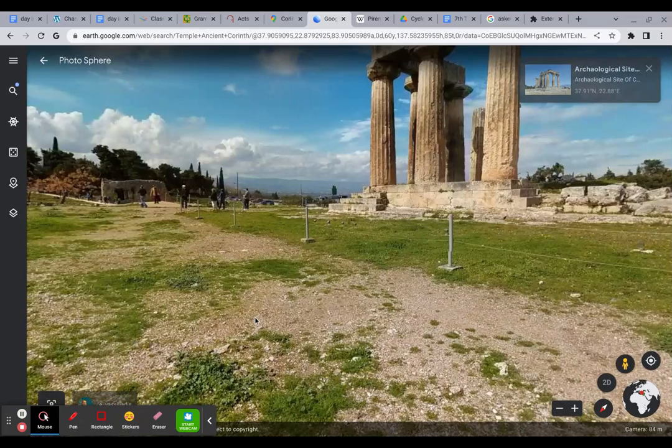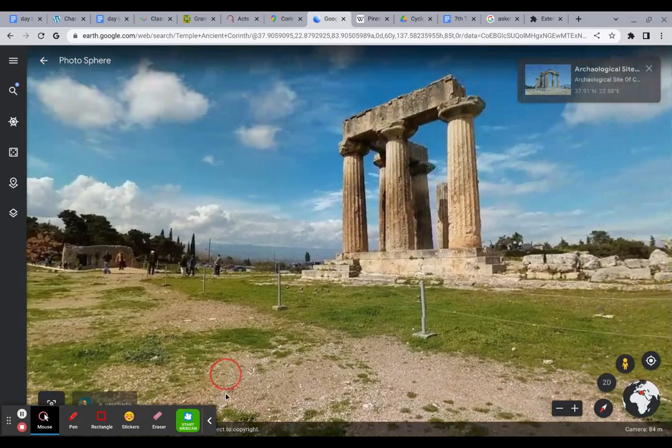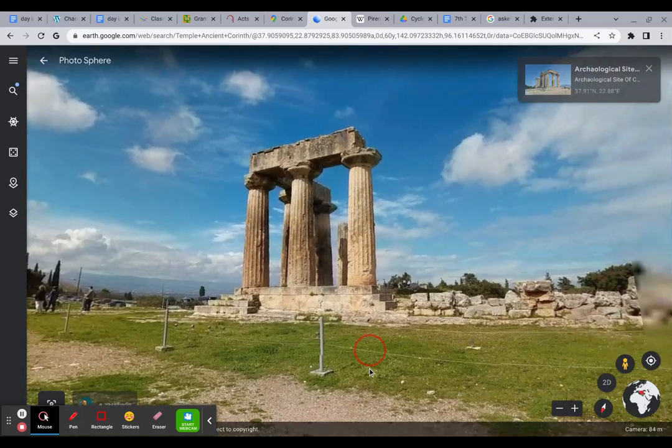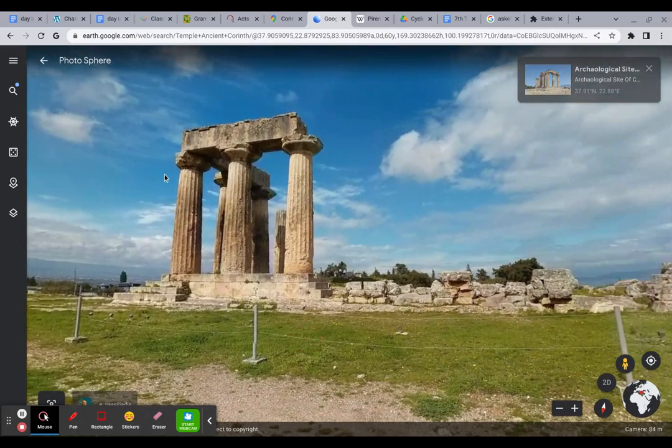Okay, so about a block away from the fountain is this structure, and these are remains of a temple to the god Apollo. So again, this was, like I said, a city where they worshipped many, many gods, and this is one, although it's been destroyed over time, one of the temples that was originally built to the god Apollo.